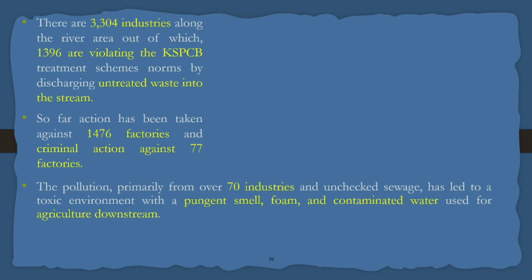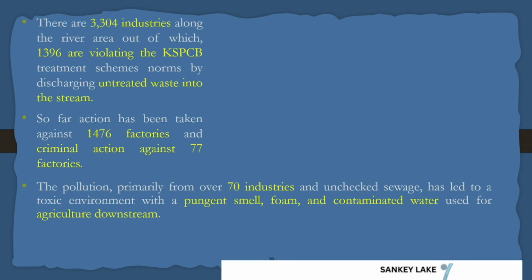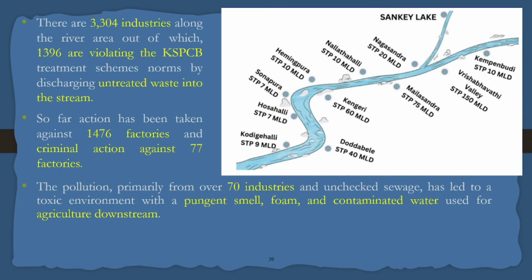What happens? The Rishabodhi river has some pungent smell, foams and contaminated water. This is being removed by this sewage treatment plant, STP. When you see the number of STPs are installed from the Malleshwaram where the Rishabodhi river starts. From there, number of treatment plants are being installed. What happens? The river water will not carry all the pollutions and dump in the Ramnagara. At each and every terminal point, the sewage treatment plants are installed in order to remove the waste.